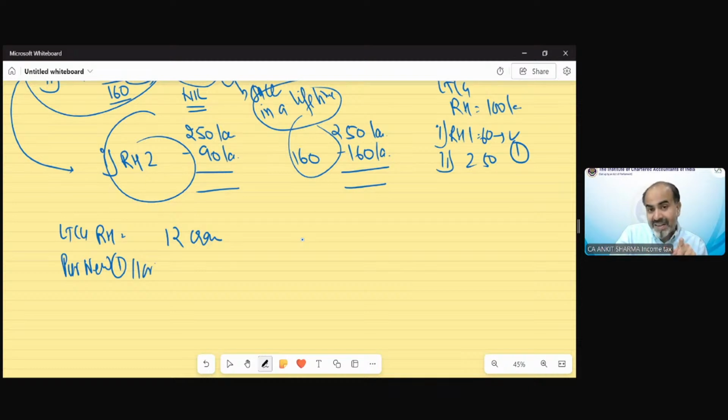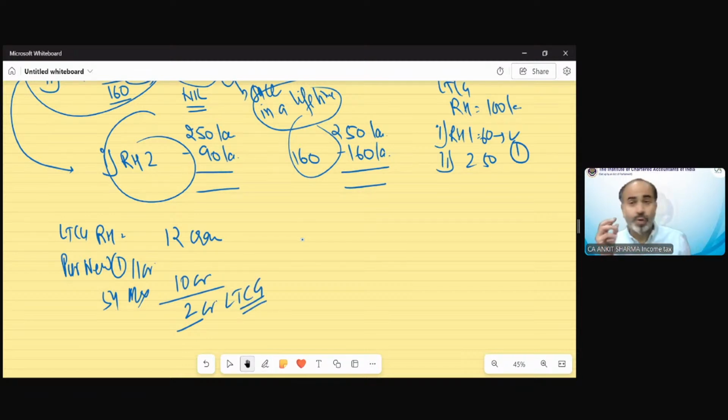Even though it is less than 12 crore, the maximum exemption under section 54 has been restricted to 10 crore. So the maximum you can claim is an exemption of 10 crore. 2 crore would be your long-term capital gain, which is going to be taxable. So the overall limit is a maximum of 10 crore in any case under section 54. You can see how many multiple conditions there are.